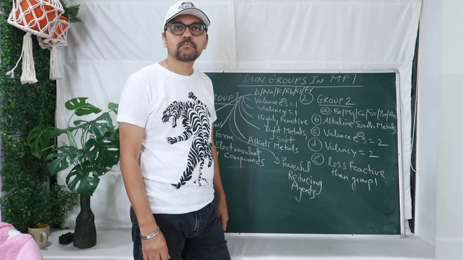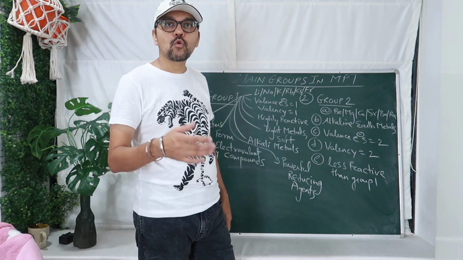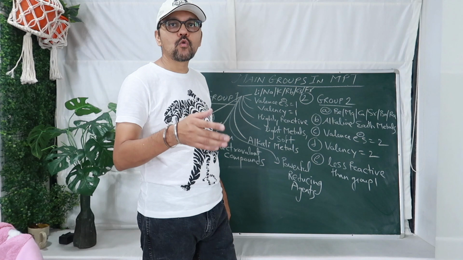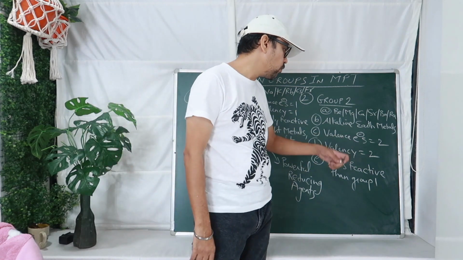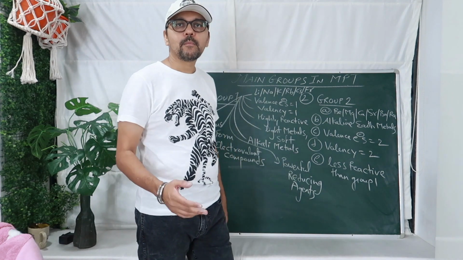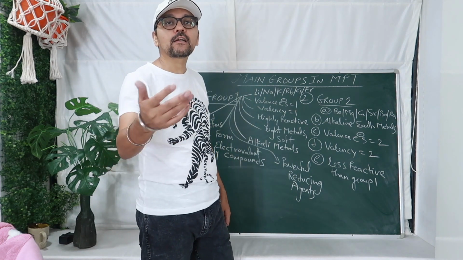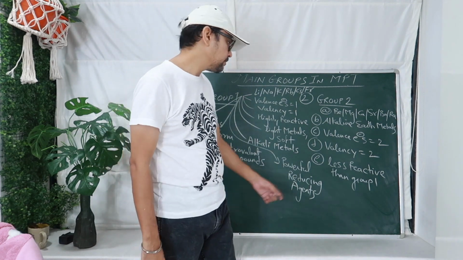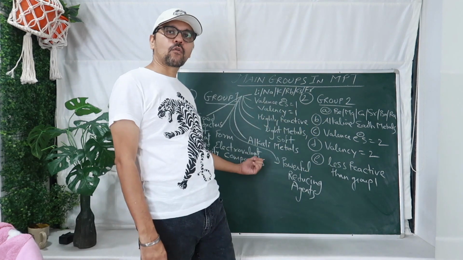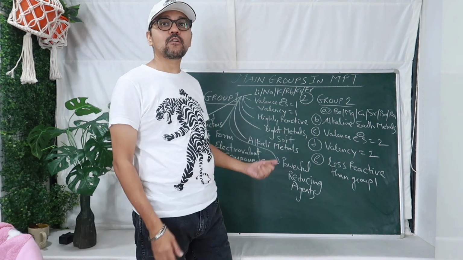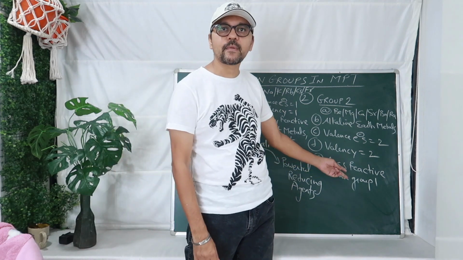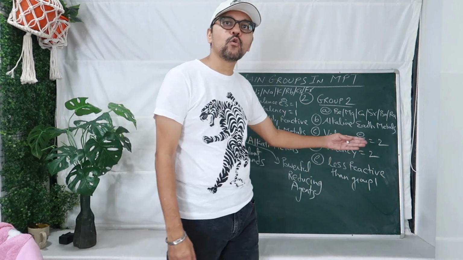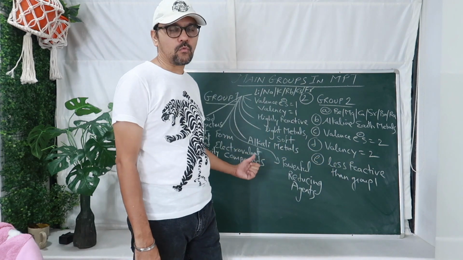Valence electrons. Beryllium is what? 2,2. Calcium is what? 2,8,8,2. So how many valence electrons are there? 2. So valency will be how much? 2, because they can easily donate their 2 electrons to the non-metals. Less reactive than group 1. They are reactive, but not as powerful as them, because they have to lose only 1 electron. They have to lose how many electrons? 2. Difficult to lose 2 electrons compared to losing 1 electron.